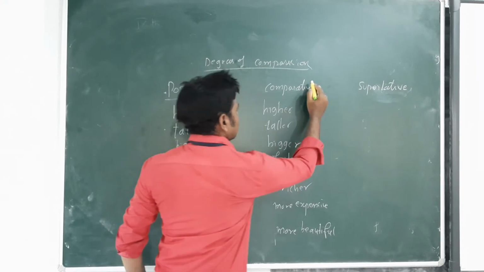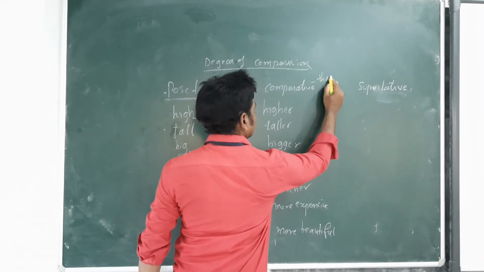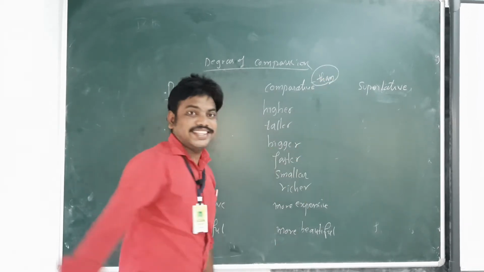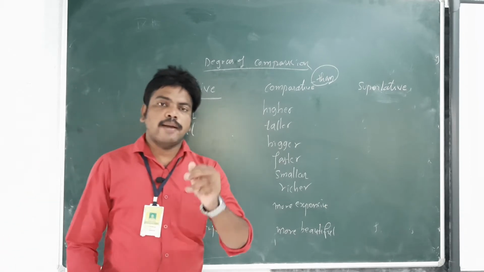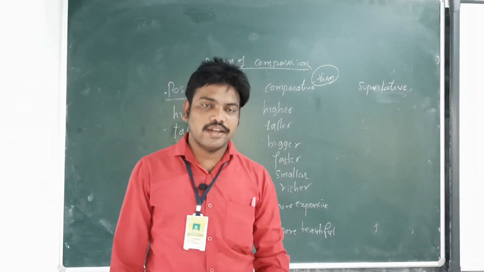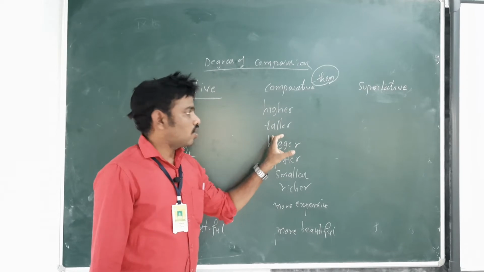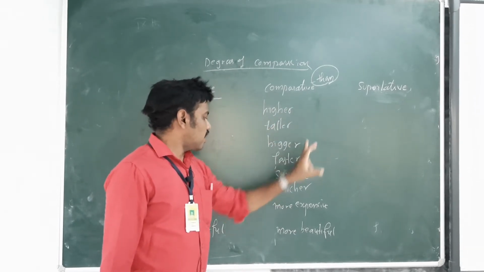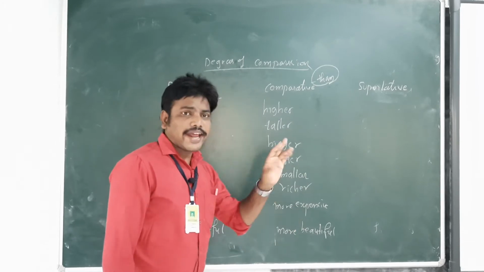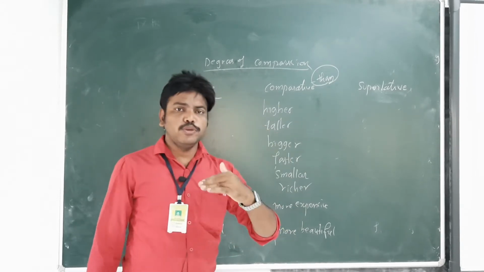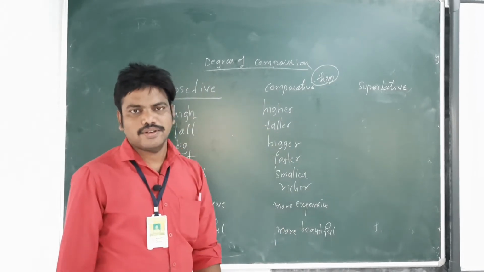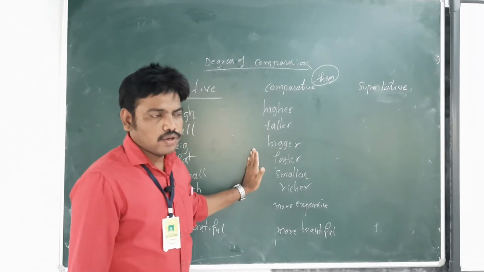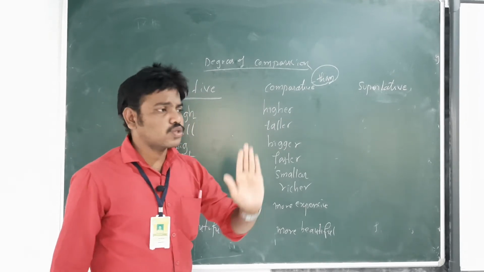When we use comparative, we should write than. Very important. In comparative degree, we should write than: higher than, taller than, bigger than, faster than, smaller than, richer than, more expensive than, more beautiful than. So these are comparative. Let us see the next one, superlative.